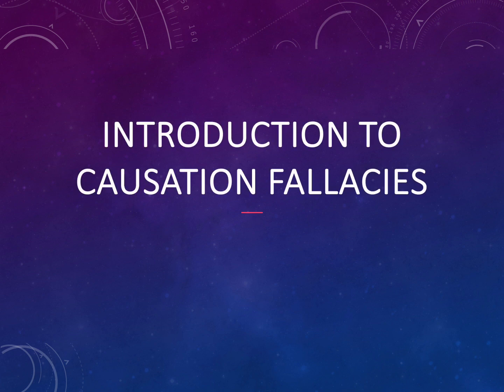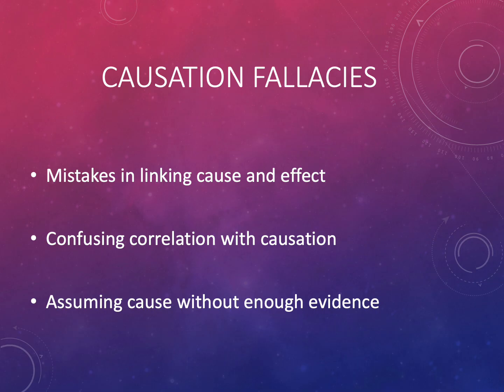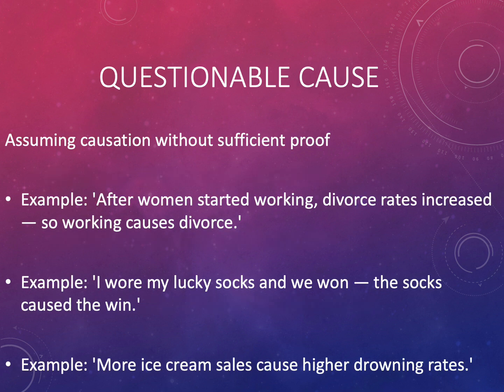This is our introduction to causation fallacies. Causation fallacies happen when we make a faulty connection between events. Sometimes we see two things occur together and assume that one caused the other. Other times we confuse necessary conditions with sufficient ones. In this section, we'll look at 3 common causation fallacies and how to avoid them.